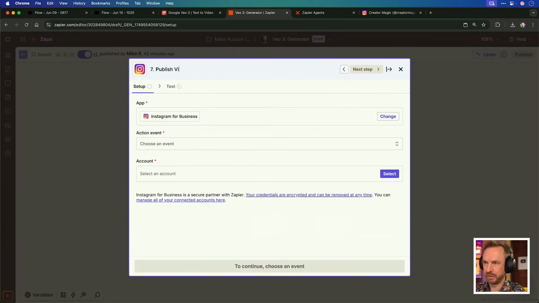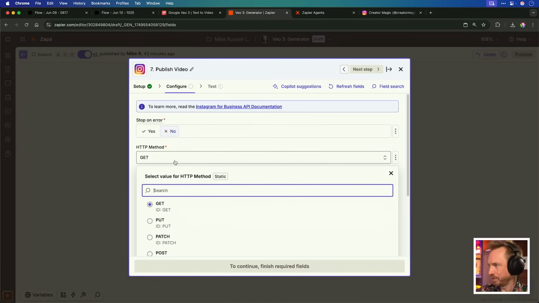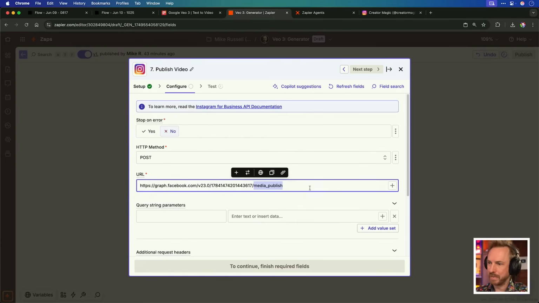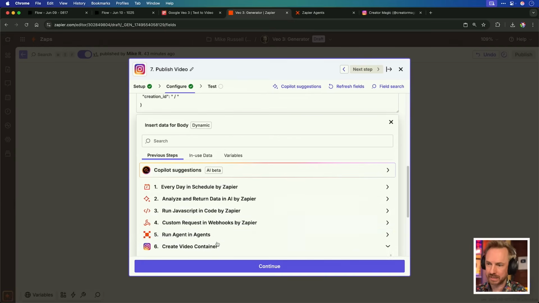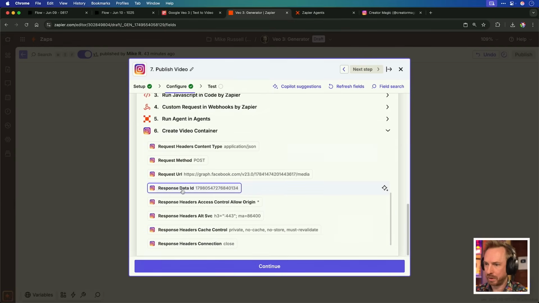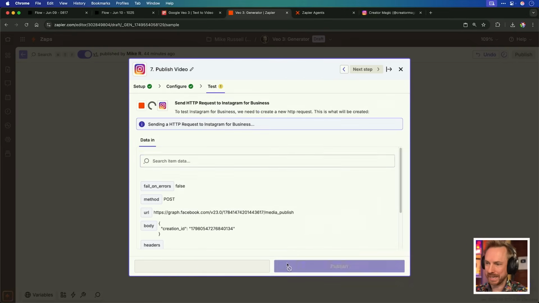and this will be called publish video. Again, we're selecting API request on our Instagram account, and this again will be a post. URL similar, but with media publish at the end. And then down here in the body, we just need to put this with creation ID. And this is where we'll pull in what we got back from the previous Insta response. And if you see here, we've got a response with a data ID. We insert that there to that piece of code. Don't forget, as the additional headers, you need content type, application JSON, continue, test the step.